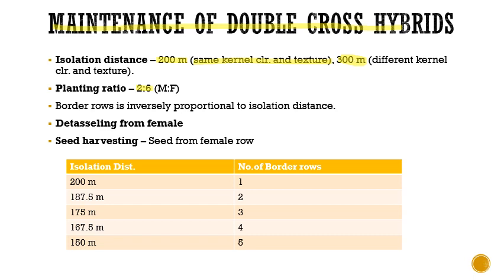So if you are using an isolation distance of 200 meters, then we will be using one border row, and as the isolation distance decreases, the number of border rows increases. So it is a proportional thing, you can adjust as you wish here. Again the female parents must be detasseled and artificial crossing should be done prior, and the seed is again harvested from your female rows.